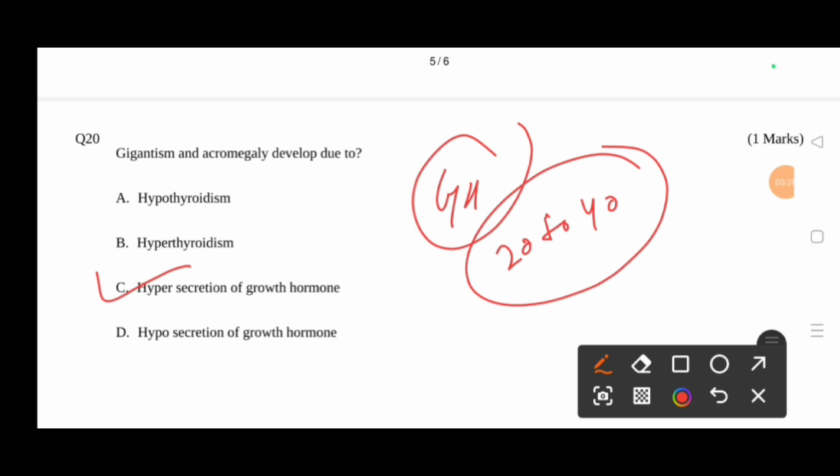And gigantism occurs when growth hormone hypersecretion occurs before the fusion of long bone epiphyses and is characterized by tall stature. So this is all about MCQs.